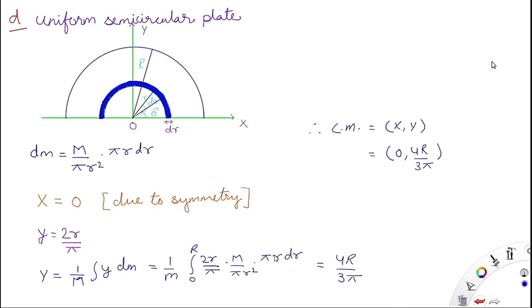We do it and find 4r by 3 pi. So the center of mass is at 0 and 4r by 3 pi. Now we know the center of mass.